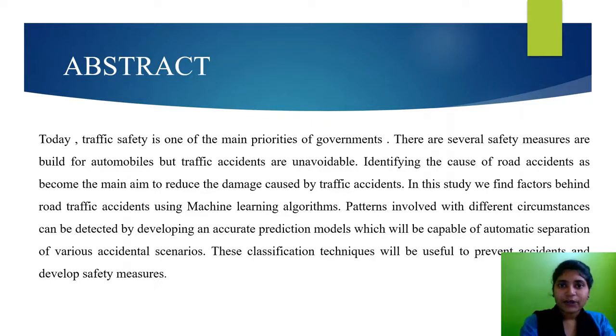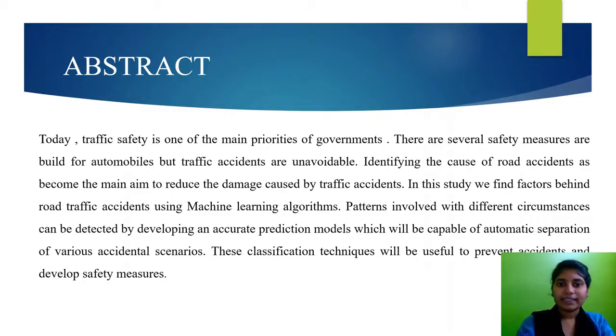Coming to the abstract, today traffic safety is one of the most important priorities of the government, right? The government provides a lot of safety measures for automobiles, but road accidents are unavoidable. As we see, road accidents are increasing day by day. Due to this, a lot of people lost their lives and were also injured. To reduce these situations and prevent accidents, we aim to analyze the main reasons for the occurrence of accidents using machine learning algorithms.